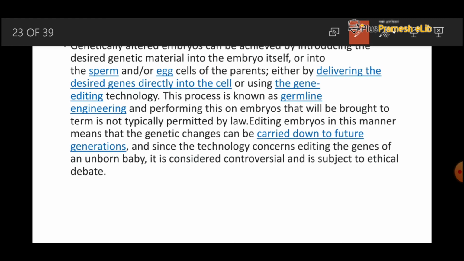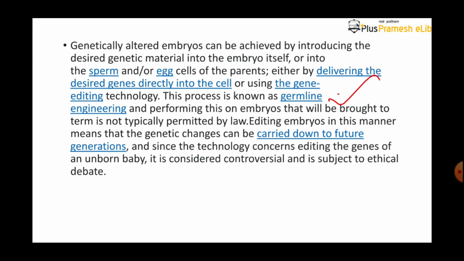When the embryo is edited, or we can say we edit it in the gametes, we edit the genetic material of gametes. Then this technique or engineering is called germline engineering. You can read this easily and you can understand what I am writing here.